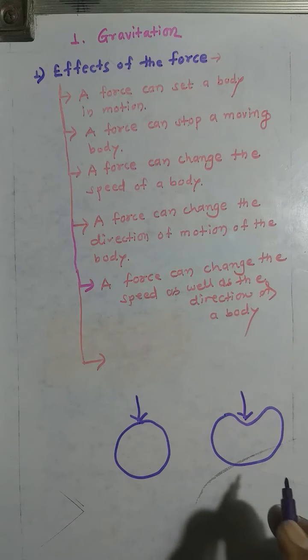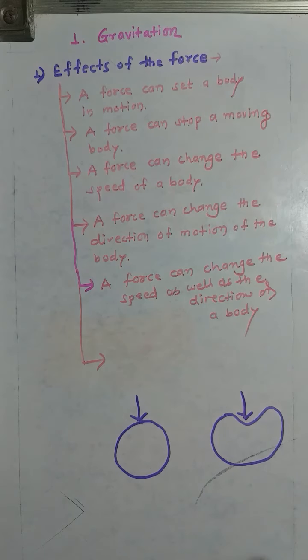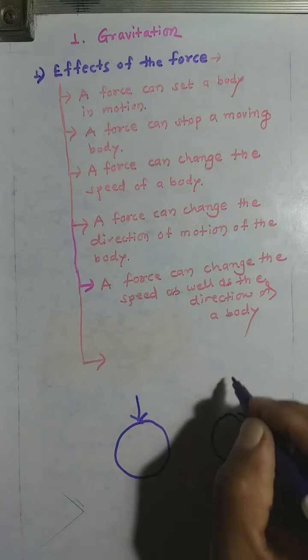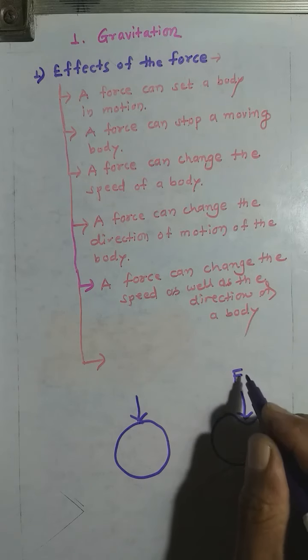Why did the size and shape of the balloon change here? What is the reason behind it? Can you tell me what the reason is? The balloon changed its size and shape because I applied a force on the balloon.